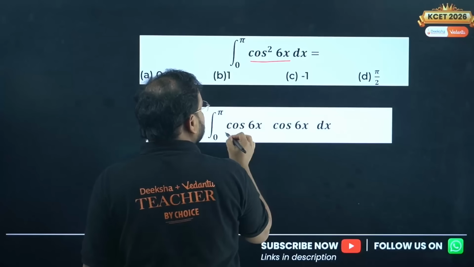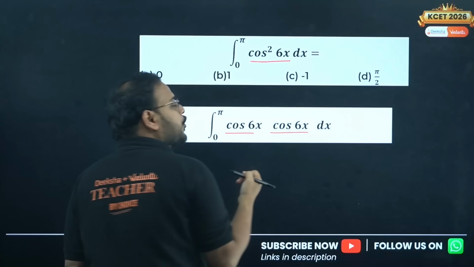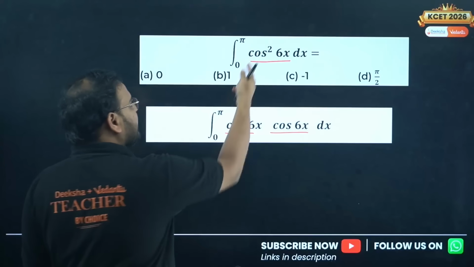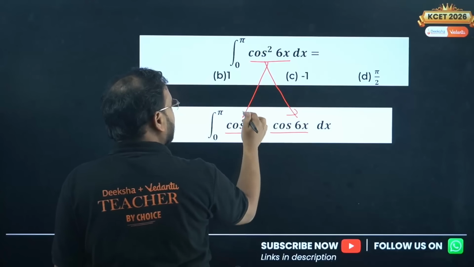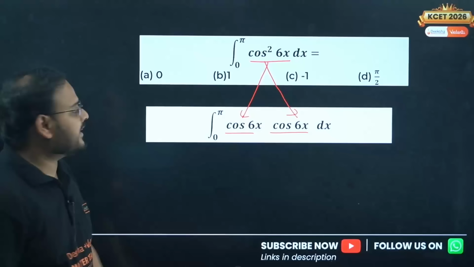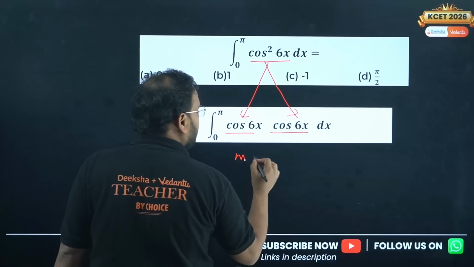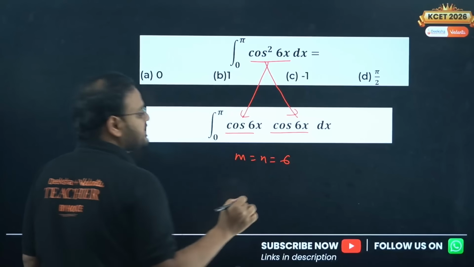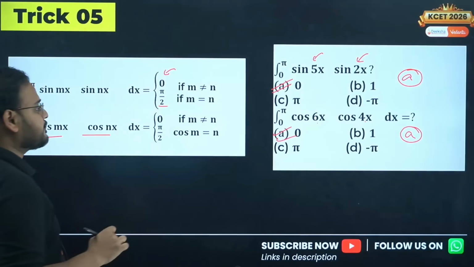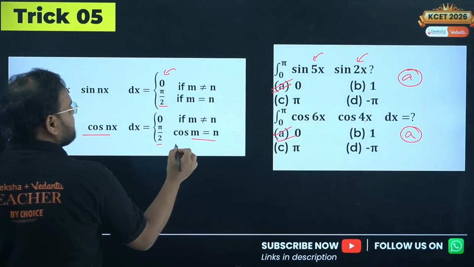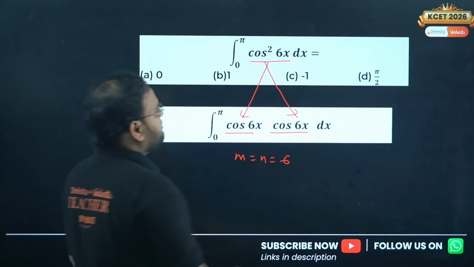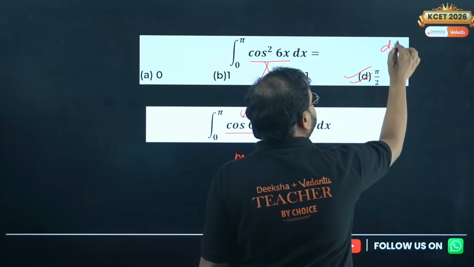Cos square 6x is cos of 6x into cos of 6x. So I can write cos square as cos into cos. In that case, please check m value and n value are both equal to 6, and when m and n are equal, what happens? Answer is pi by 2. So option D is right.